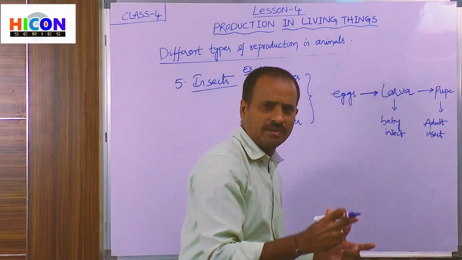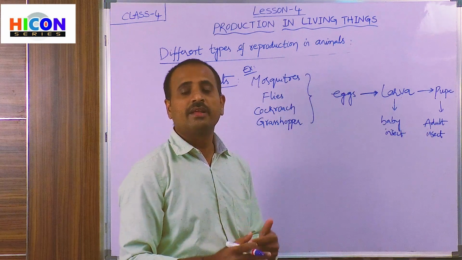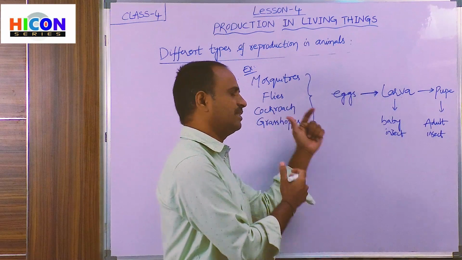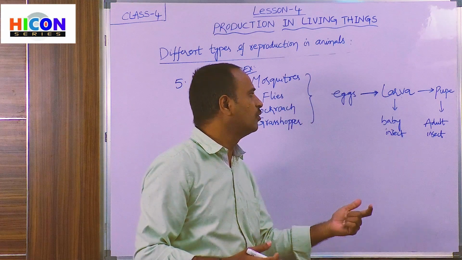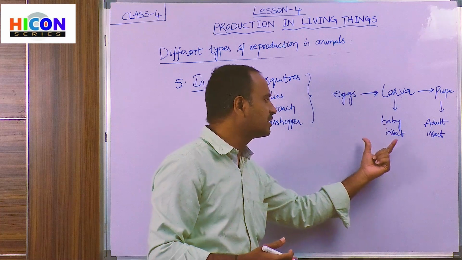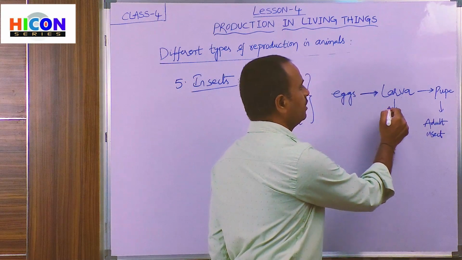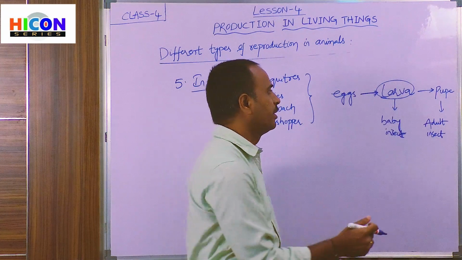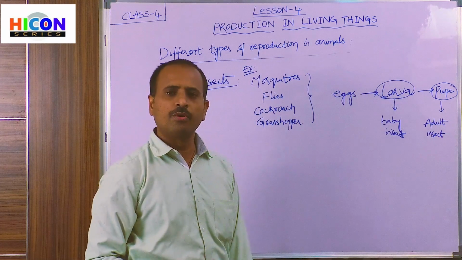So children, these are the different stages of insects in their life cycle. Generally the insects will lay eggs, and after a few days these eggs will be hatched out into a smaller one, that is a younger one. That young insect, the baby insect, is called a larva, and this larva will grow into a pupa. So pupa means adult insect is called pupa.